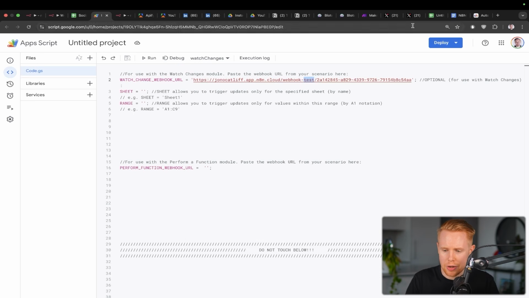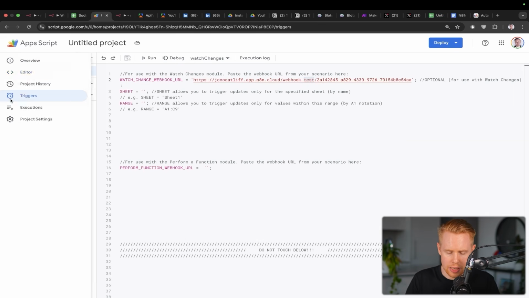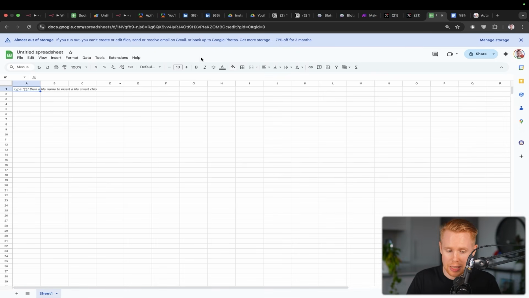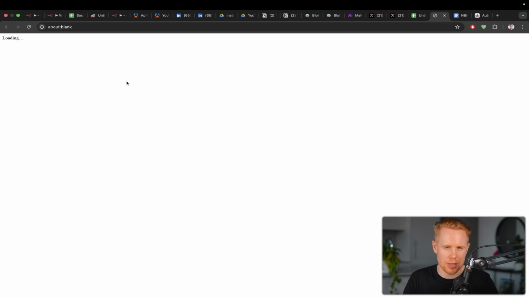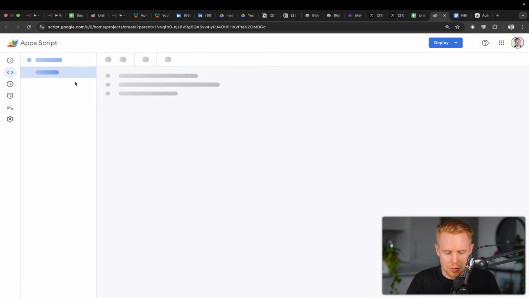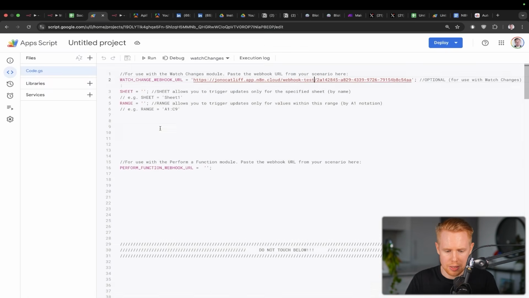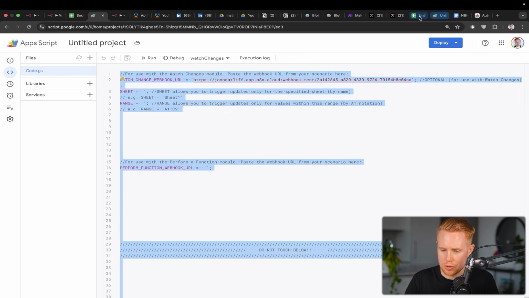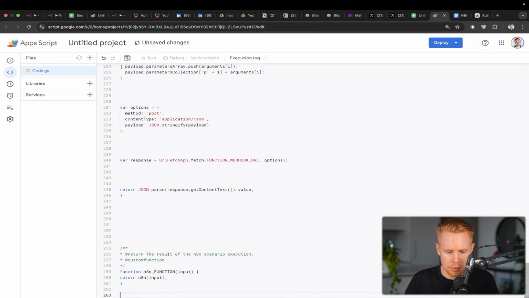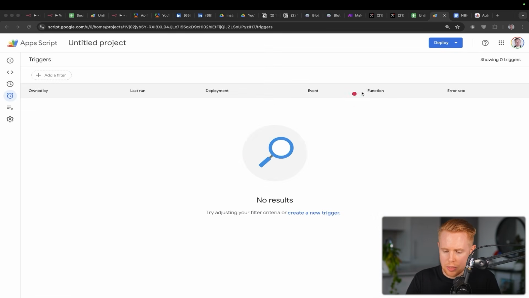The second part of this app script is we need to actually generate a trigger down here. I'm actually going to open up a blank spreadsheet to show you the step-by-step of implementing this, because if I do this in the same app script, it's not going to show you the same steps that you're actually going to go through yourself the first time. First, I'm just going to copy this whole script over, and click save. We're going to go down to triggers, and we need to add a trigger.